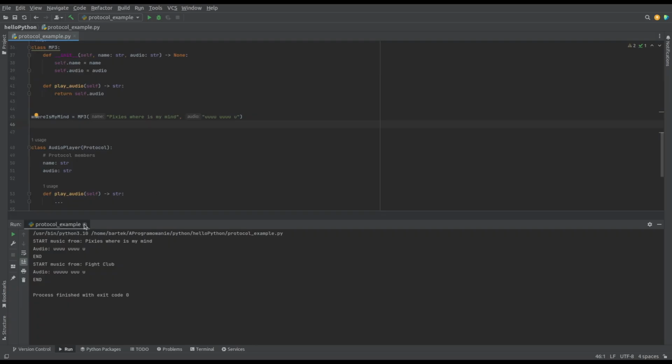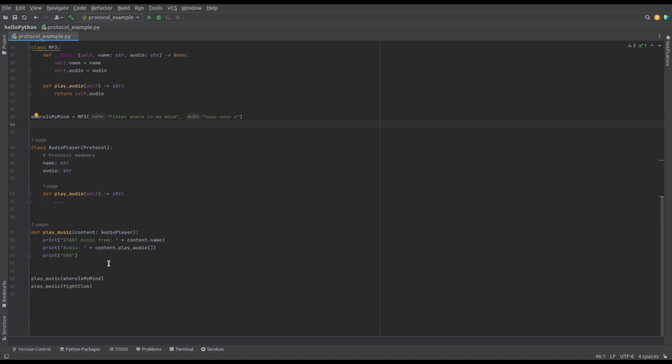If you don't mark the FilmPlayer class as a protocol, the type checker will assume that the MP4 film is an incorrect type, even if it matches the FilmPlayer class. To sum up, Python is a dynamically typed language where the type of a variable can change at runtime. It prioritizes behavior over strict class types. That's why duck typing works. To make your typing safer, consider using abstract base classes or protocols.